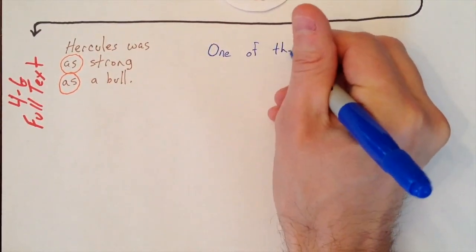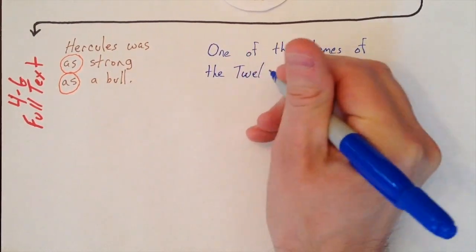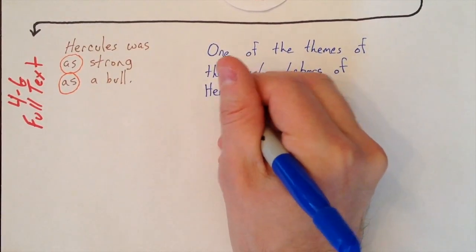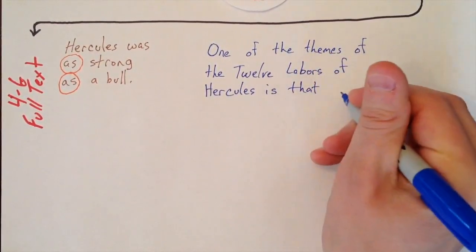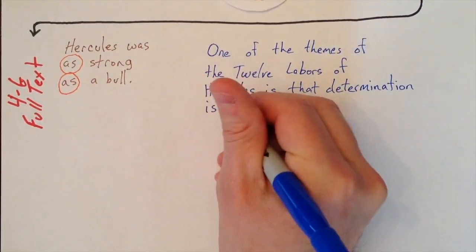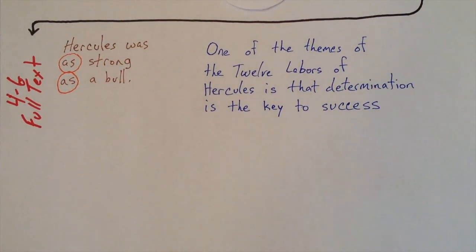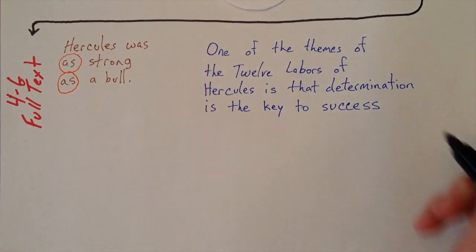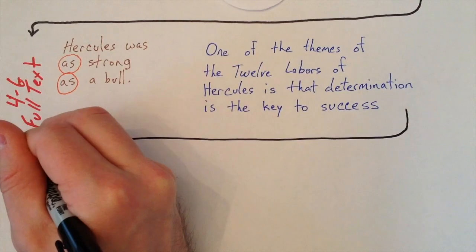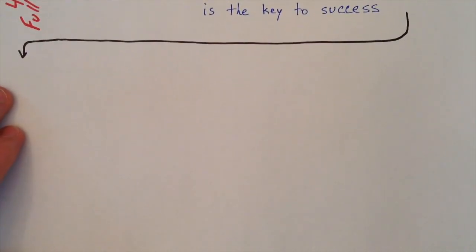Another exciting development during this phase is that students are starting to pull themes from whole texts as well. They are able to identify a theme that presents itself across the text. Again, if we use Hercules as an example, they could have read the story of the 12 labors of Hercules. They might be able to pick out that one of the themes of the story is that determination is the key to success. Students can also distinguish between the information that is explicitly stated in the text and information that's been inferred from the text. This is an important extension of being able to determine the difference between facts and opinions.